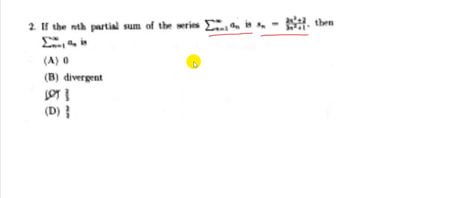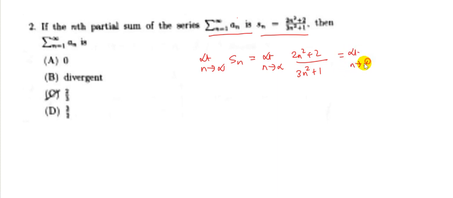That means when n tends to infinity, Sn will be equal to limit n tending to infinity (2n square plus 2) by (3n square plus 1). Now if I divide numerator and denominator by n square, I get this as limit n tending to infinity (2 plus 2 by n square) by (3 plus 1 by n square).